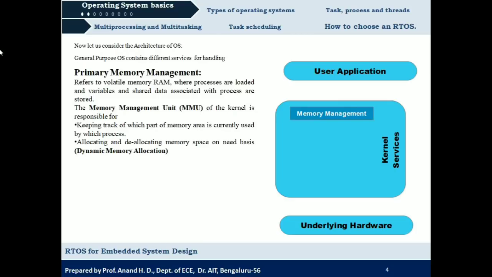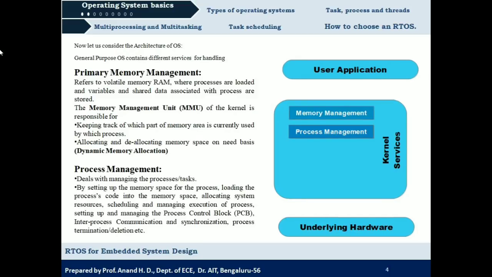In dynamic memory allocation, the process is executed, and during the execution, memory is allocated taking into consideration the current requirement of that process. The process gets executed, and after execution, when the process releases the memory, that memory is sent to something called heap memory. When another process is next scheduled to execute, memory will be allocated from this heap memory to that process. So this forms the first kernel service, that is memory management.